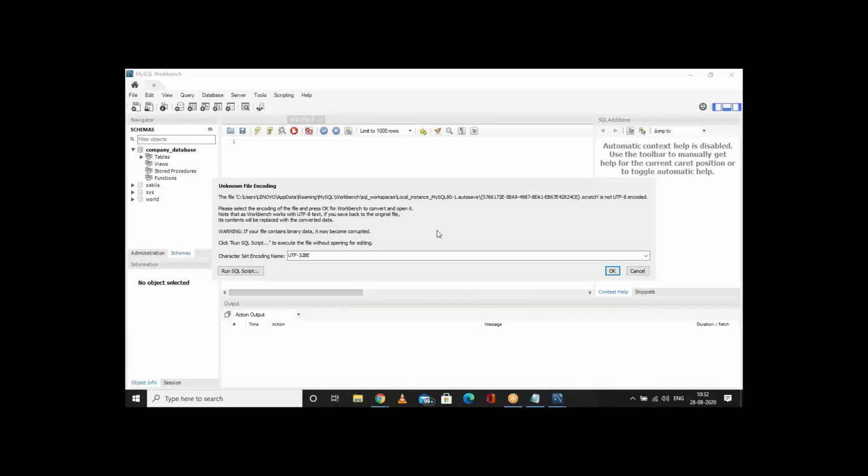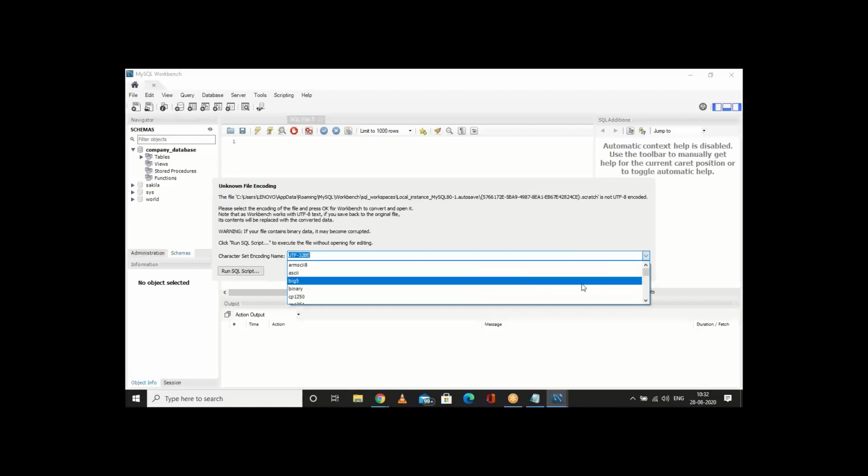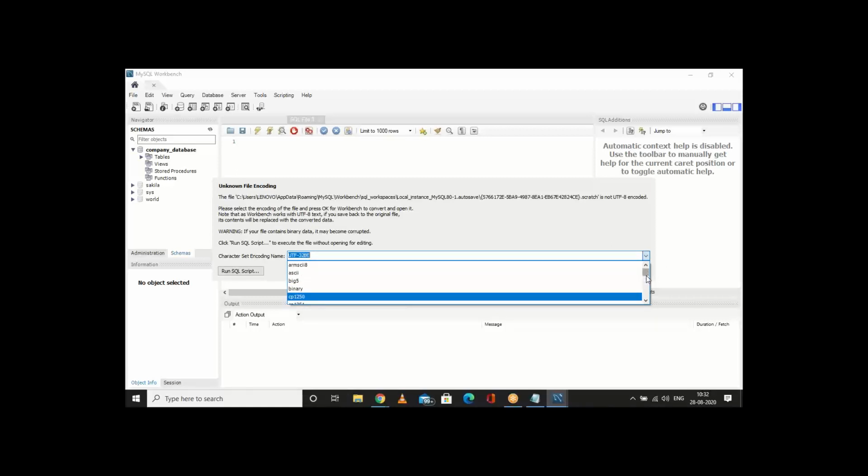Could you check the drop down? Can you choose it to UTF-8? Try it out. There is a drop down. You can drop this and it will open a list. Just a drop down arrow. UTF-32BE, the encoding is given. Yes, sir. Can you see UTF-8? This one. Okay. Then go ahead.